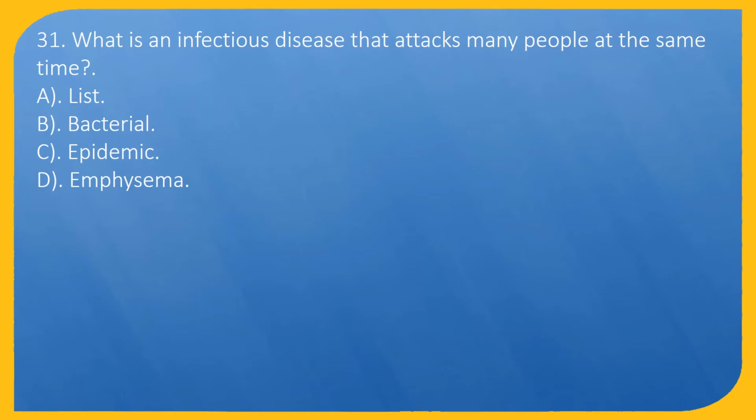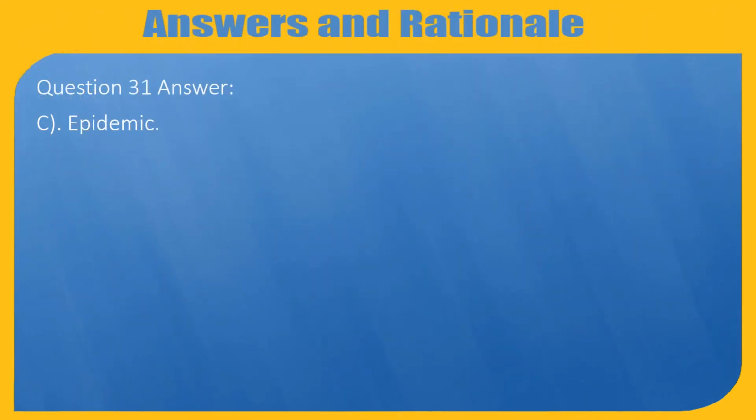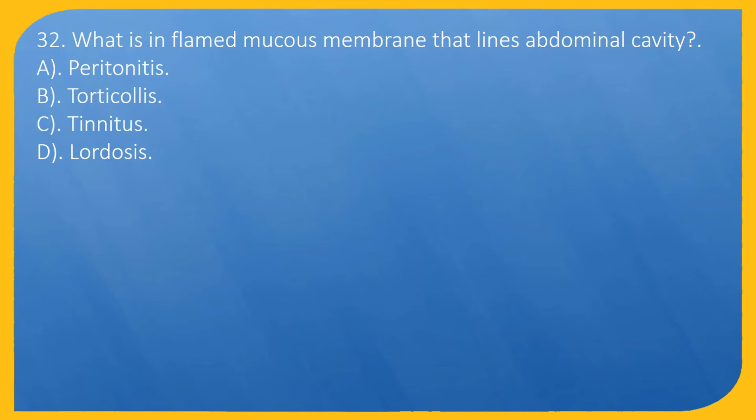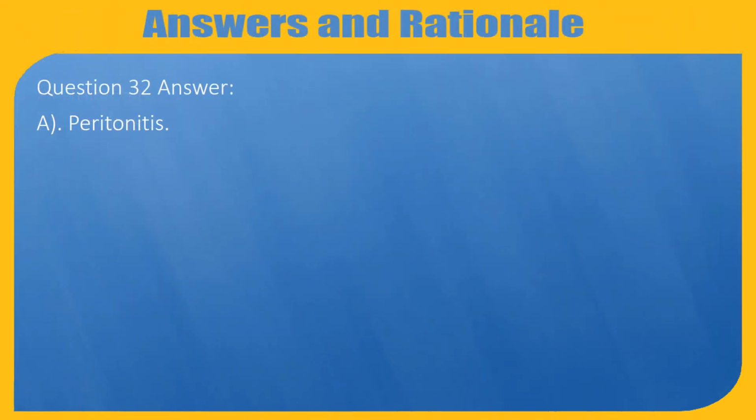Question 31. What is an infectious disease that attacks many people at the same time? A. List. B. Bacterial. C. Epidemic. D. Emphysema. Question 31. Answer: C. Epidemic. Question 32. What is inflamed mucous membrane that lines the abdominal cavity? A. Peritonitis. B. Torticollis. C. Tinnitus. D. Lordosis. Question 32. Answer: A. Peritonitis.